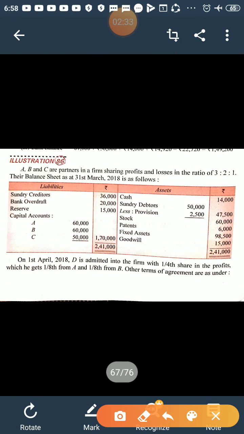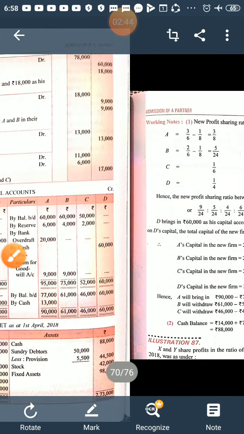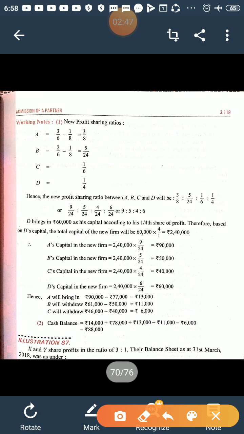So first of all, they have given you information about A and B's sacrifice. C is not sacrificing. So first of all, we will calculate the new profit sharing ratio. A's new share is old share. A's old share was 3/6 minus he sacrificed 1/8. So the new share is 3/8. B's old share 2/6 less sacrifice share, that is 1/8. So new share is 5/24.